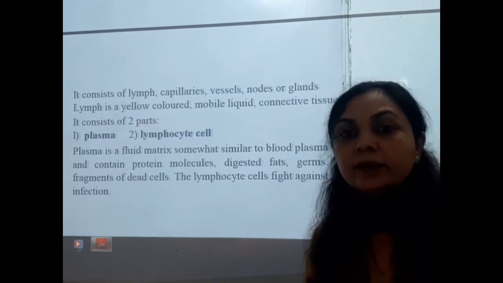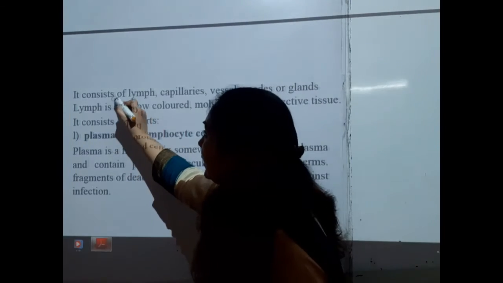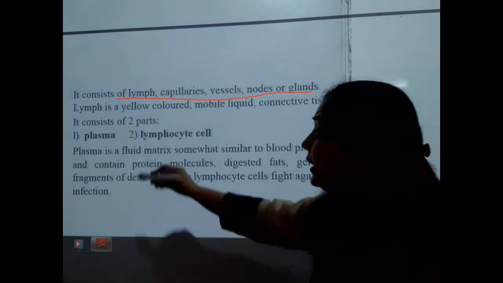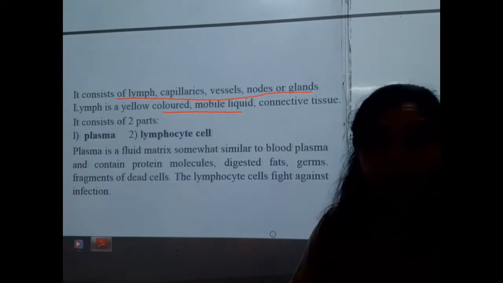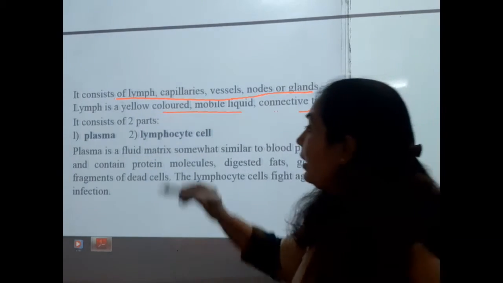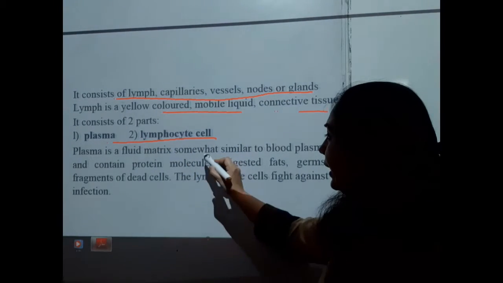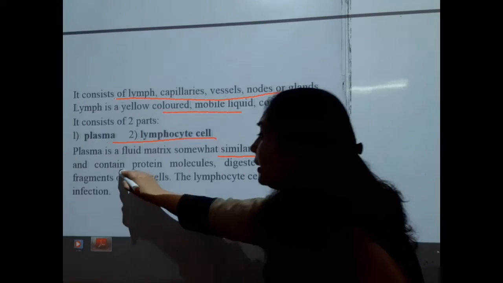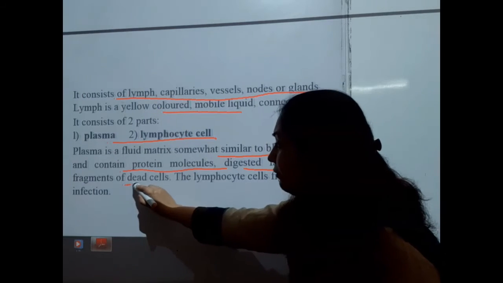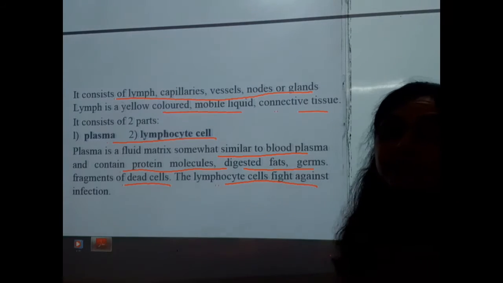Friends, another transporting system is the lymphatic system, and it consists of lymph, capillary vessels, and nodes or glands. Lymph is a yellow colored mobile liquid and connective tissue that consists of plasma and lymphocytes. The plasma is a fluid matrix somewhat similar to blood plasma, containing protein molecules, digested fats, germs, and fragments of dead cells, and the lymphocyte cells fight against infection.